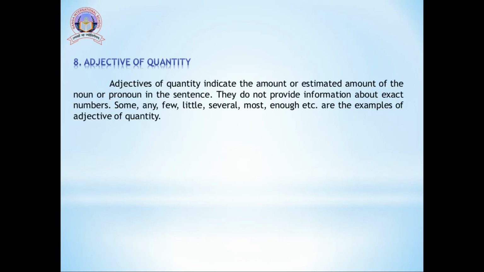The next type is adjective of quantity. Adjectives of quantity indicate the amount or estimated amount of the noun or pronoun in the sentence. They do not provide information about the exact number. They are just giving us an estimate but not the exact number. Like numerals, which we have seen, can give us the exact number as well. But in adjectives of quantity, there is no word giving us the exact amount of a given noun.